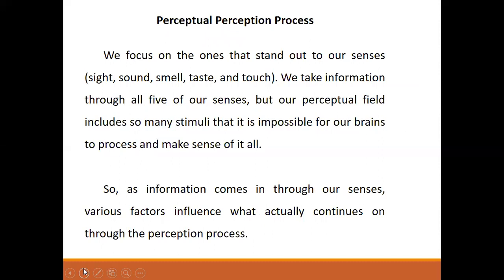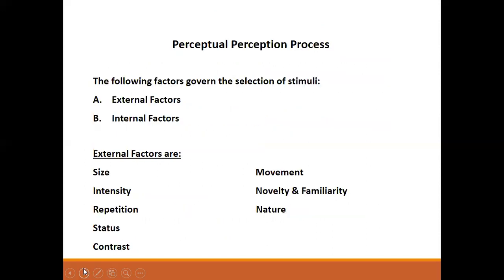We take information through all 5 of our senses, but our perceptual field includes so many stimuli that it is impossible for our brains to process and make sense of it all. So as information comes in through our senses, various factors influence what actually continues on through the perception process.